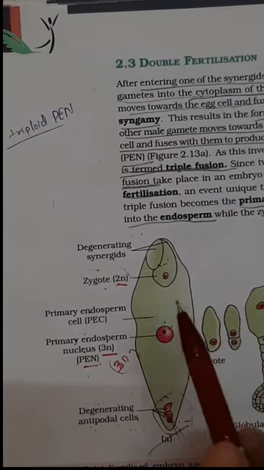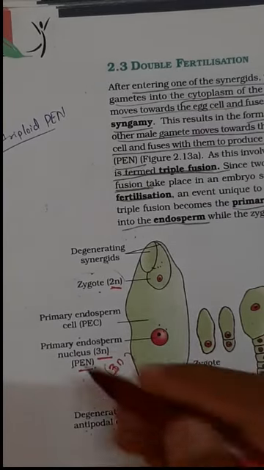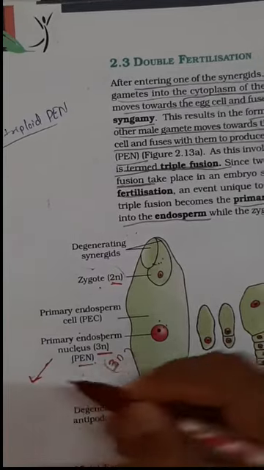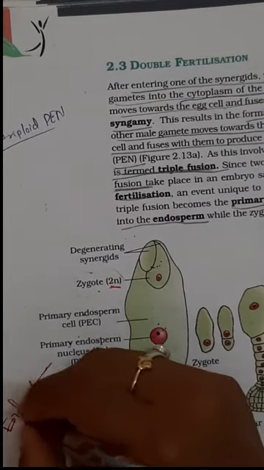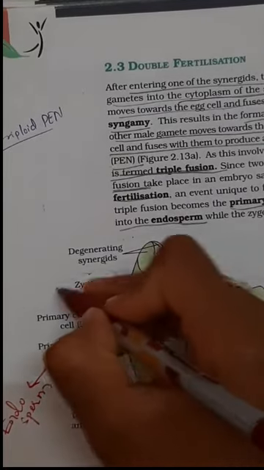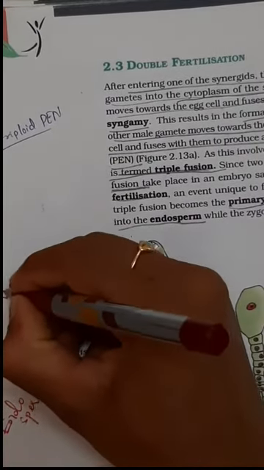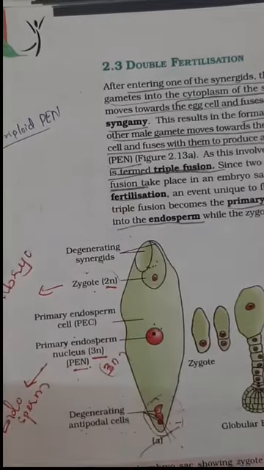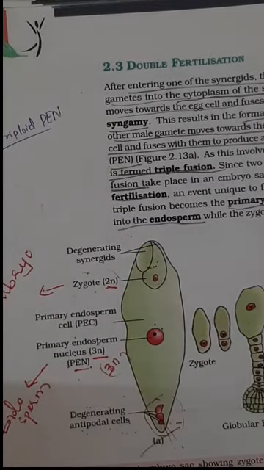The primary endosperm nucleus again develops to form the endosperm. The zygote develops to form an embryo by the process called embryogenesis. That we have to study in the post fertilization events.